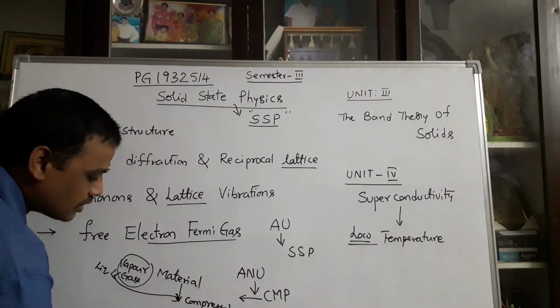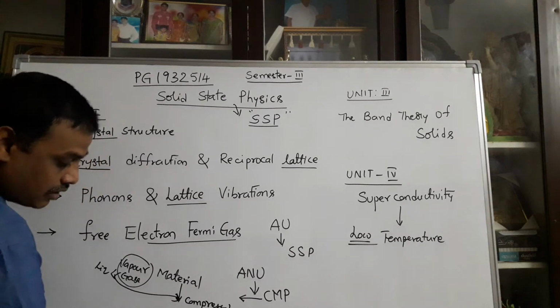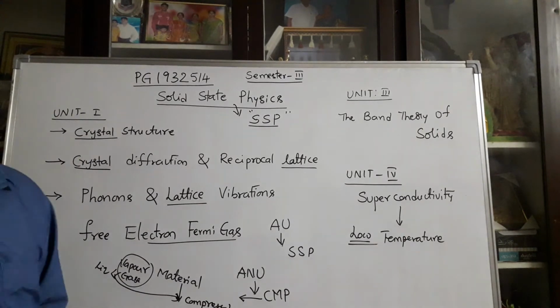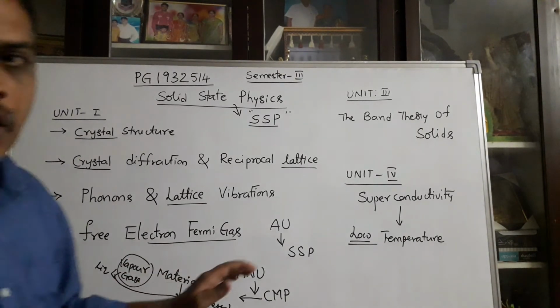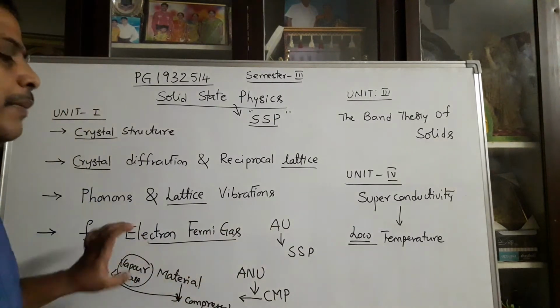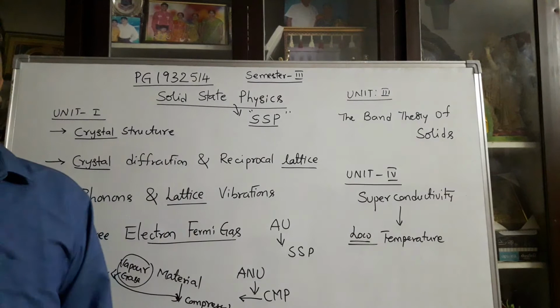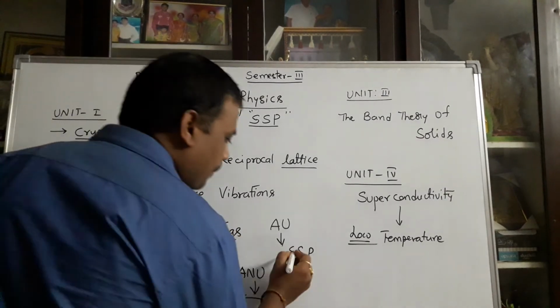So the compressed liquid can be explained by using the physics, and that physics is called condensed matter physics. So particularly in condensed matter physics, you can compress the material. But in solid state physics, you have the solid. So you can explain the complete solid